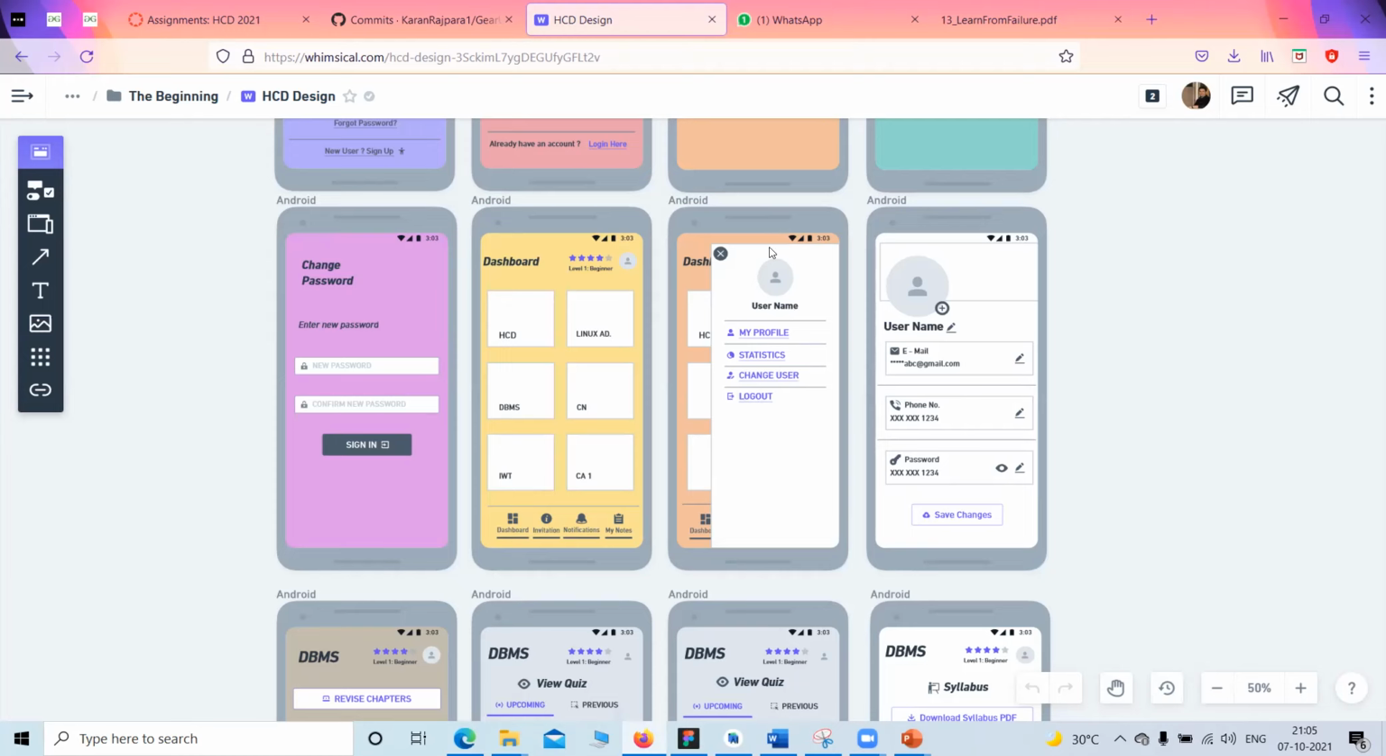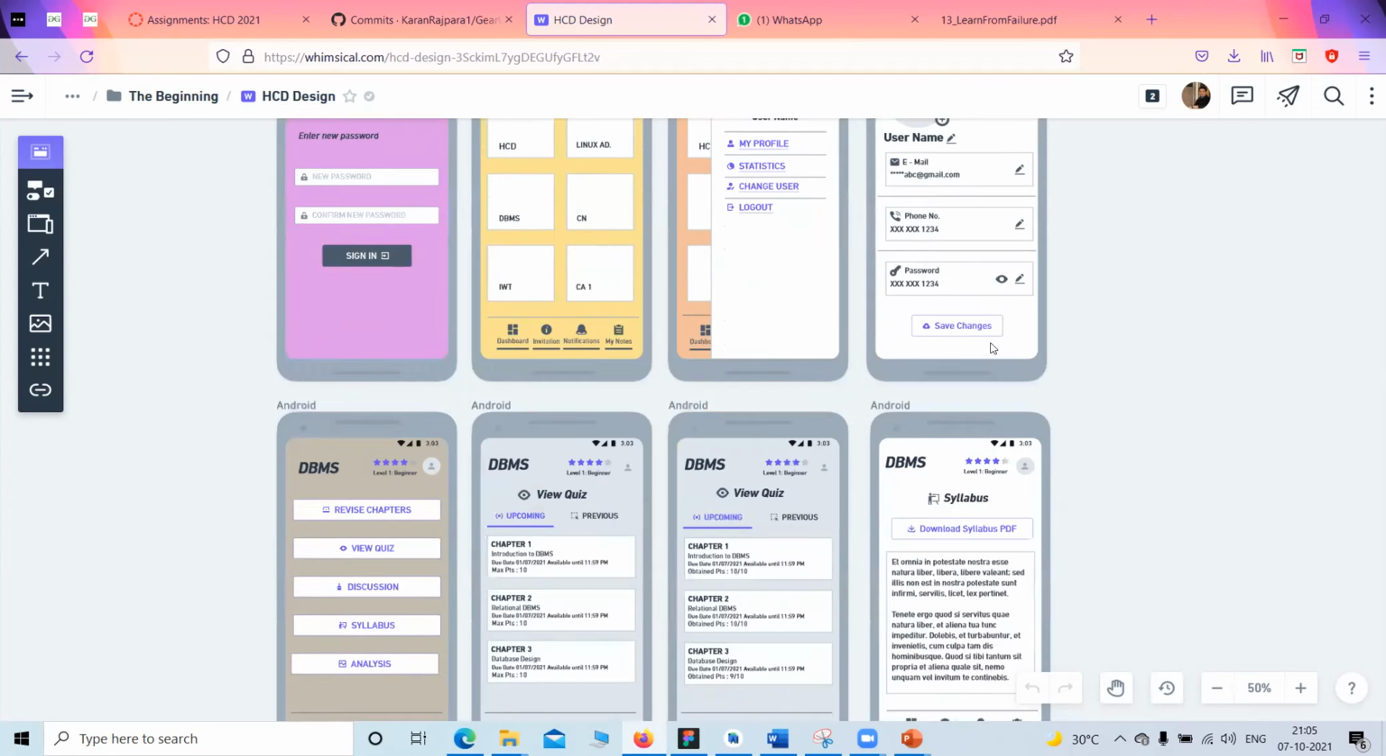This is the profile, the student's profile. So we can get statistics over here for student subject wise. Change user, like if we want to migrate from student to parent or anything, and log out.